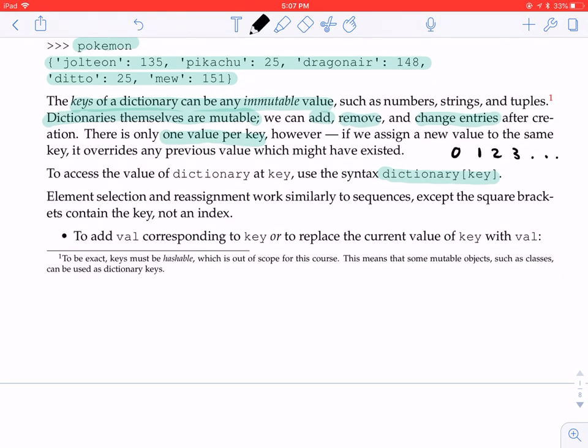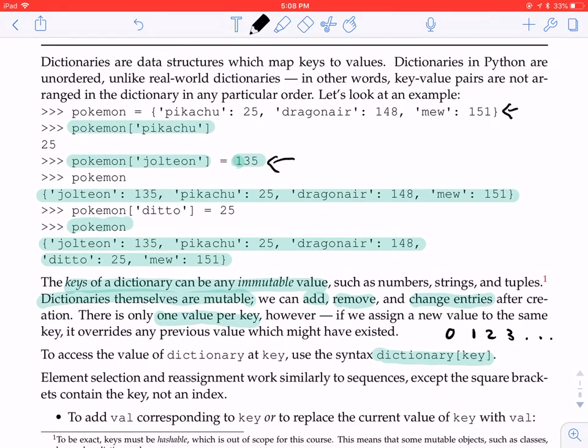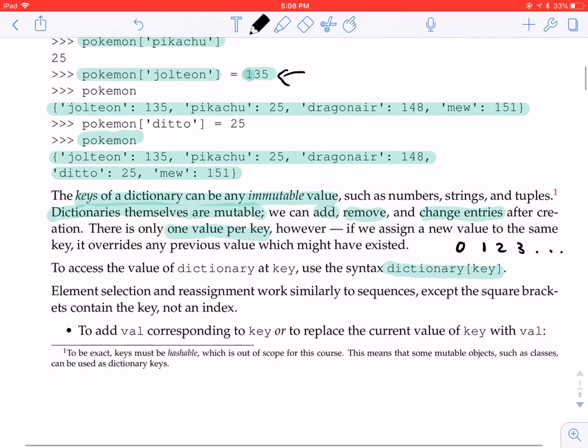Element selection and reassignment work similarly to sequences, except the square brackets contain the key, not an index. That's just going on about the lack of indices here, where we have keys and not really an ordering to a dictionary.